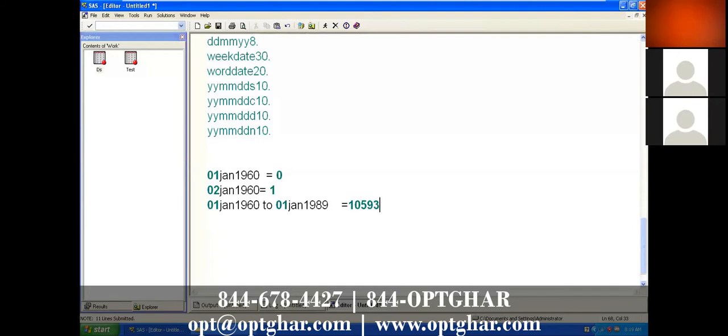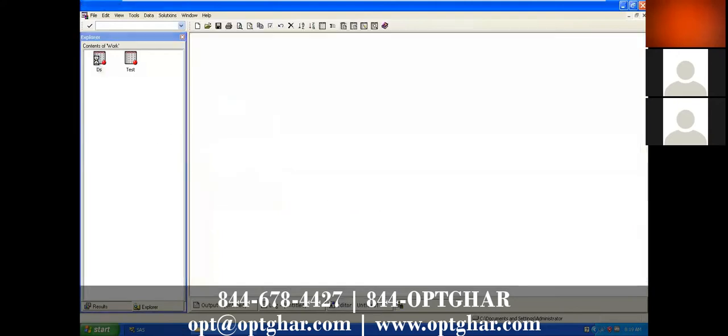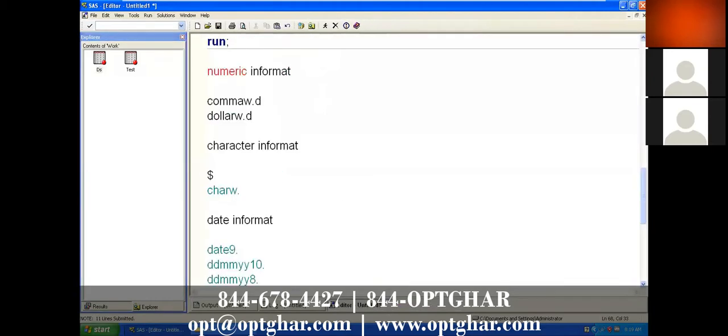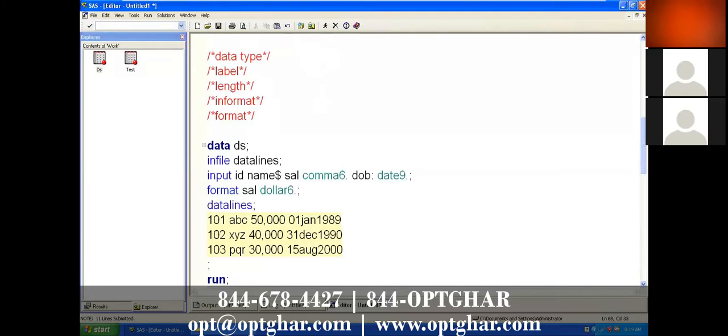Like that, it prints the number of days between 1st Jan 1960 till the date you have in the raw data. So 11322 means the number of days between 1st Jan 1960 and 31st December 1990.